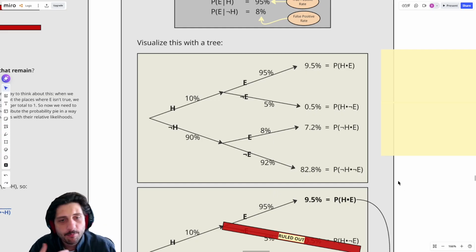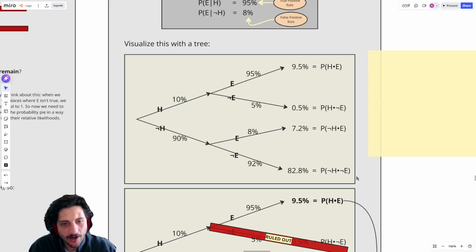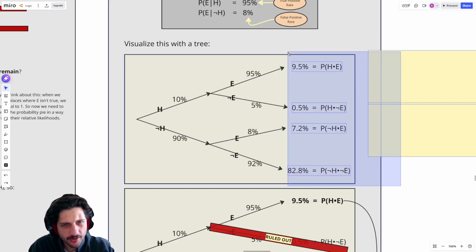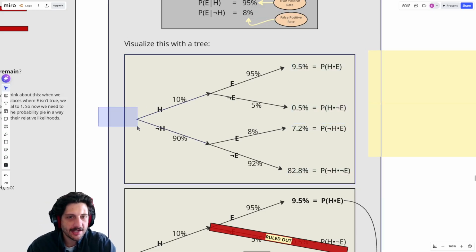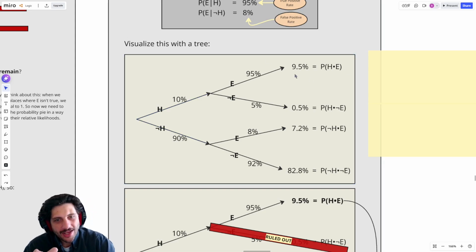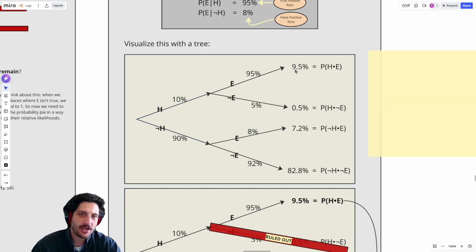And based on this, I can then find out what's the probability of each one of these outcomes happening. So me just sitting out here before I even take the test, I can think, well, there's actually a 9.5% chance that I am sick and the test says so. But there's a 0.5% chance that I'm sick and the test doesn't say so. That's the least likely thing to happen, right?